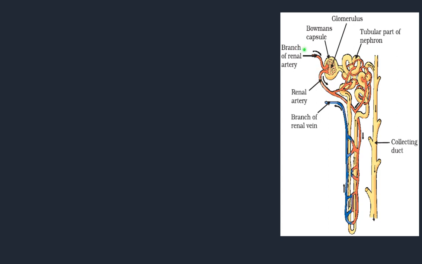Afferent arteries will bring the waste-containing blood inside the Bowman's capsule, and after the filtration of that blood, efferent arteries will carry the pure or filtered blood to our what? Lungs for oxygenation. So this is about the afferent and efferent arteries.